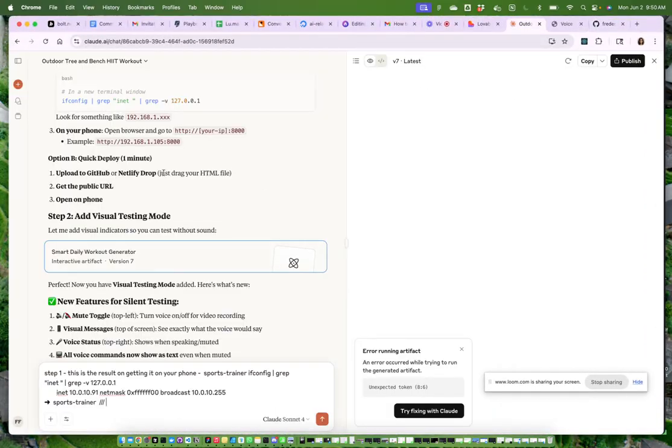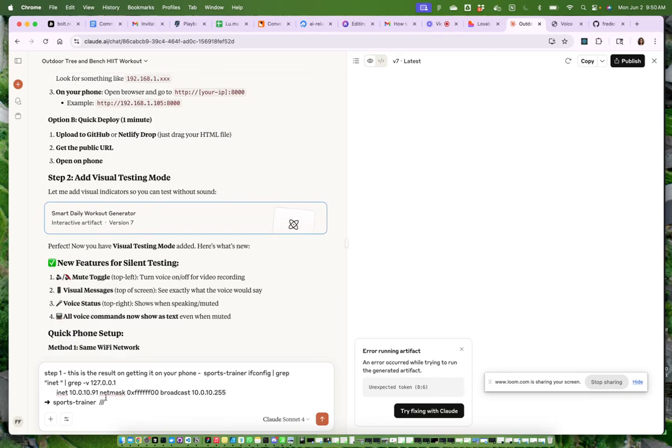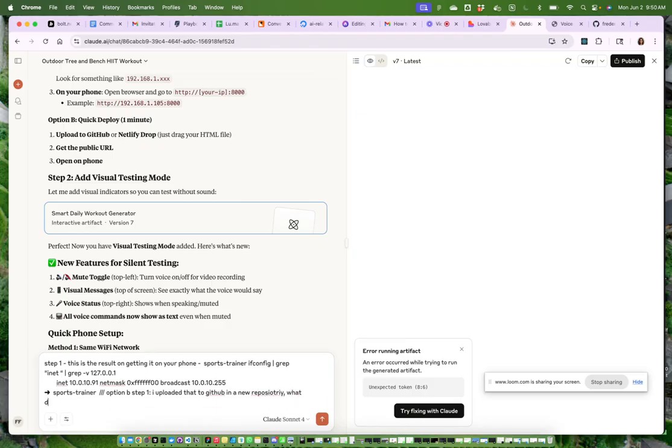And now what we can do, what did it tell us? It says upload to GitHub or Netlify Drop. We say option B, step 1. I uploaded that to GitHub in a new repository. What do I do with it now?